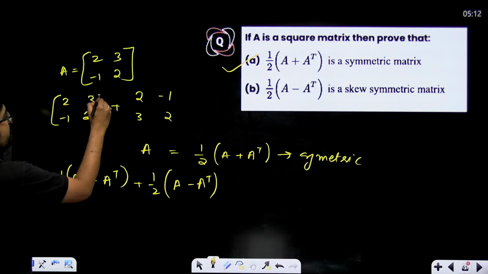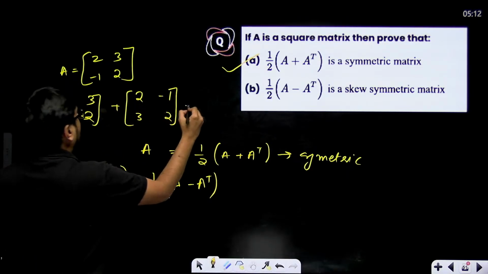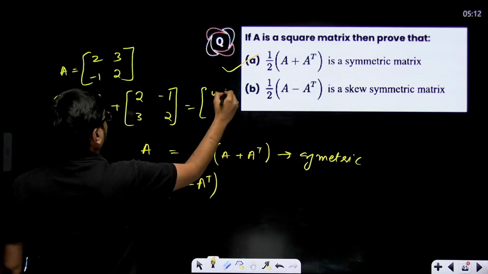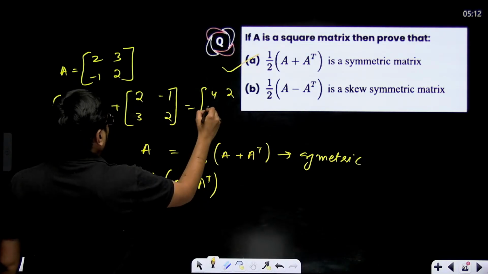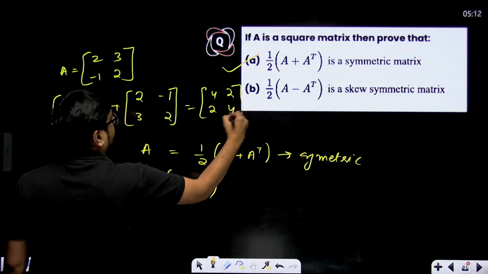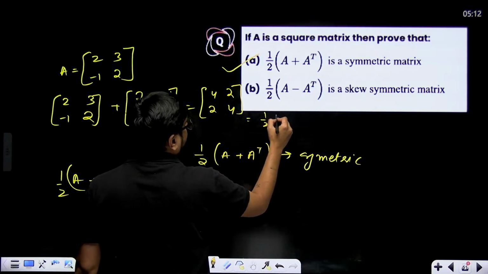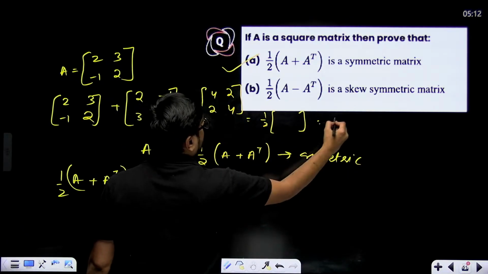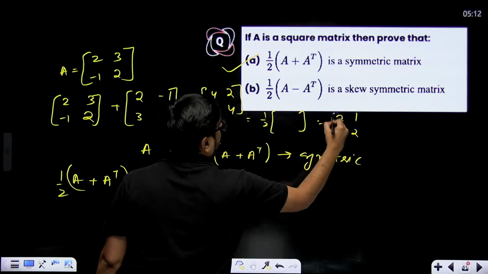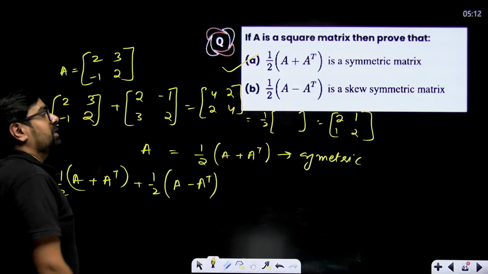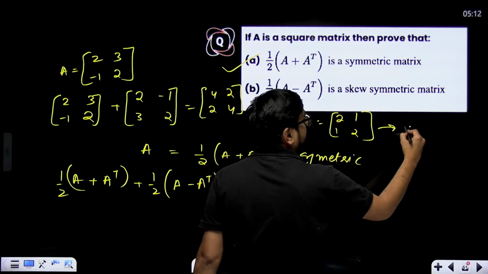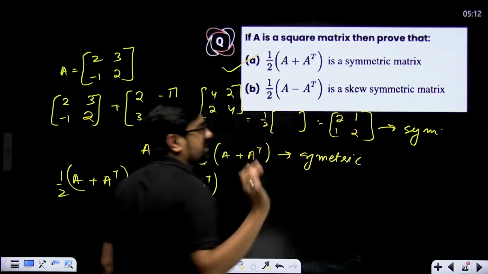Okay. These two matrices will be added. Now when I am adding them, what am I getting? 4, 2, 2 and 4. Right. When I half it, half of it will become how much? Half of this will become 2, 1, 1, 2. Correct. Half of this will become this much. And this will be symmetric. You can see this is symmetric.